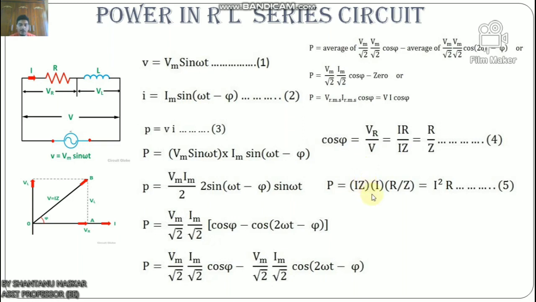Now putting the value of V and cos phi from equation 4, we get P equals I Z into I into R by Z, which is I square R. This is equation number 5. So from equation 5 it can be concluded that the inductor does not consume any power in the circuit.